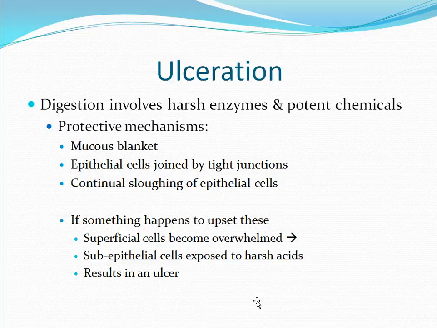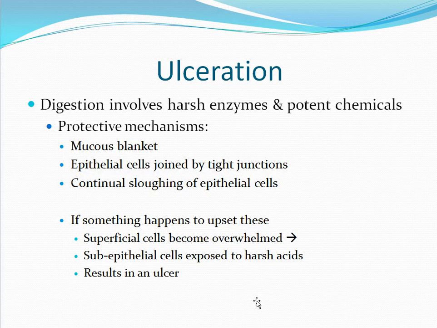The epithelial cells are joined by tight junctions. This will prevent the diffusion of the hydrogen ions or the acidity into the submucosa. And lastly, we continually slough off the epithelial cells. Old and damaged cells will be lost and replaced with new ones. On an average of every 5 to 6 days, the entire lining of your small intestines will be replaced.